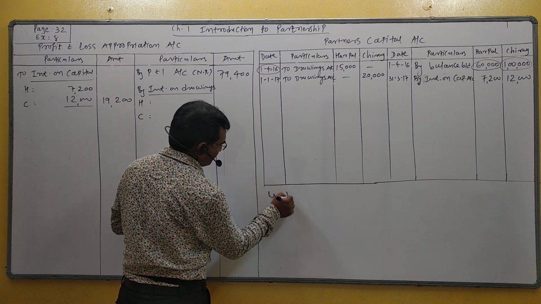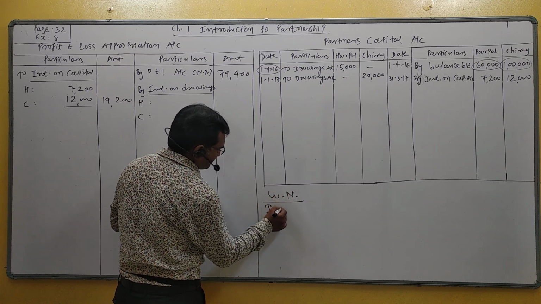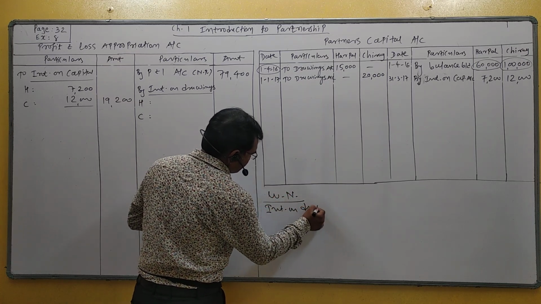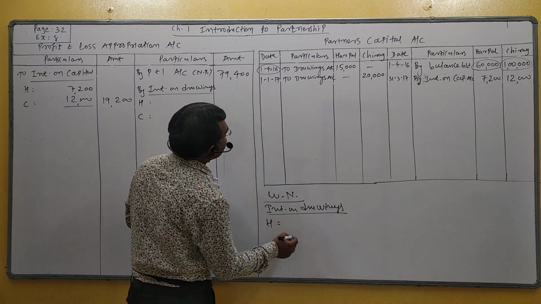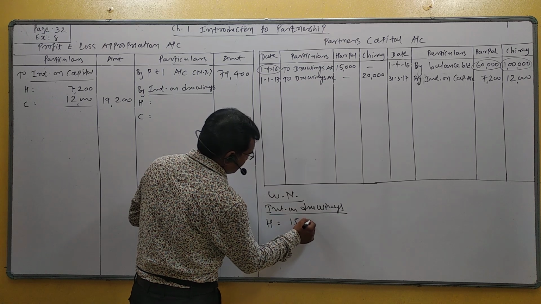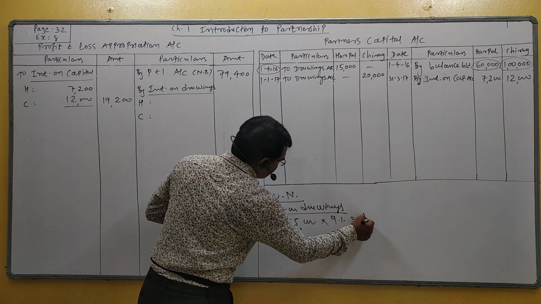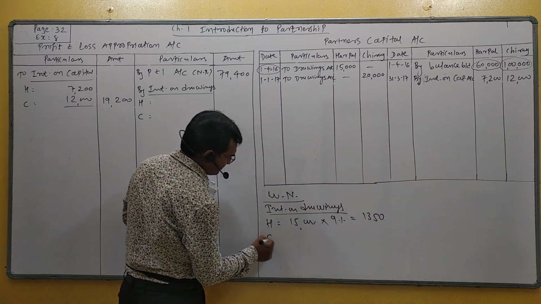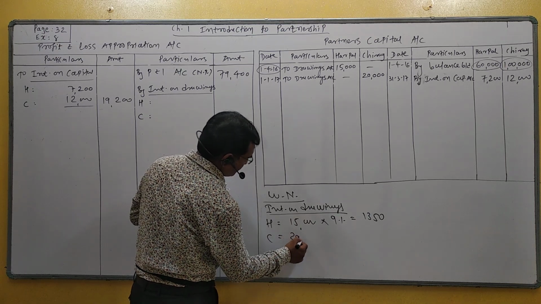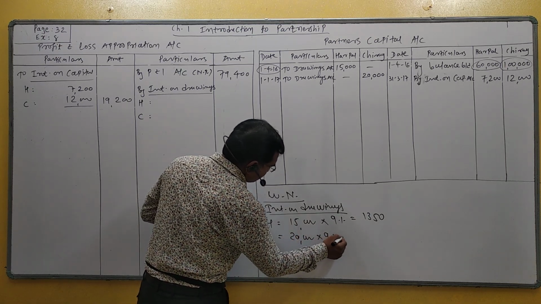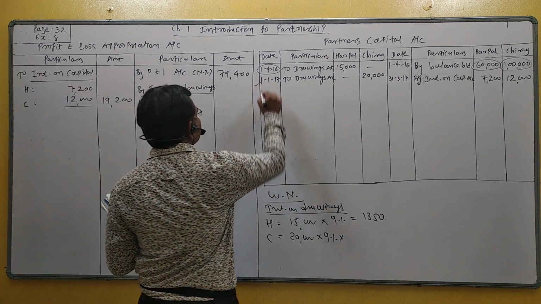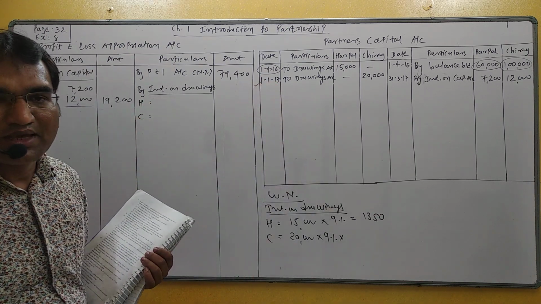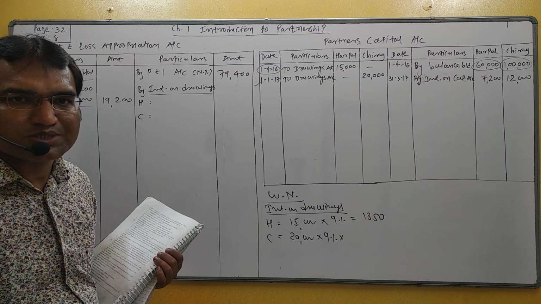So here a working note is required. Interest on drawings: Harpal, full year interest, 15,000 at 9%, 1,350.